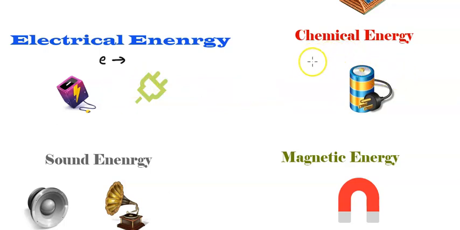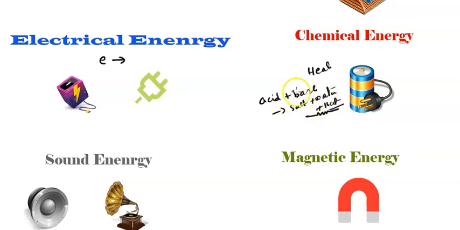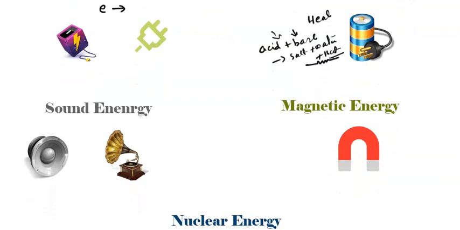Now chemical energy is a kind of energy that we store in certain places, and we convert this chemical energy into any other form. Many times we use this chemical energy in the form of electricity, but we can also use it to form heat. Like when acid reacts with a base, it produces salt and water, but it also produces heat. So we can convert this chemical energy into any other form of energy. And with the help of heat, we can do work. So ultimately, this energy will be used in doing work.